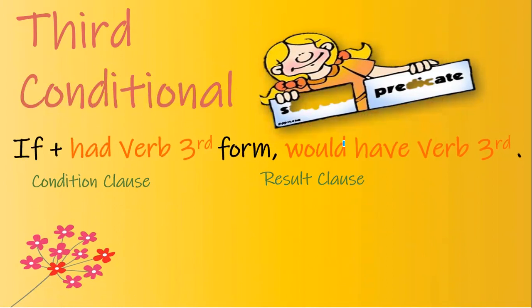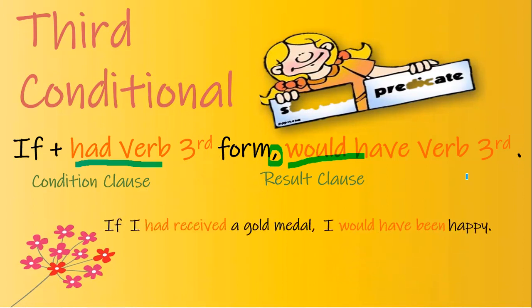So the structure is: if and had with verb third form, which is past perfect, and the result clause is in would have and verb third form. If our if clause is in the beginning, then we put a comma in between to separate it. Please remember this punctuation tip, and the sentence will end with a full stop. Let's have an example. If I had received the gold medal, I would have been happy.